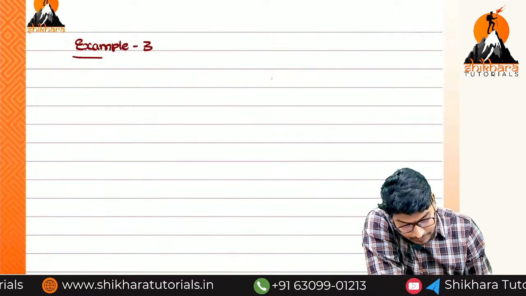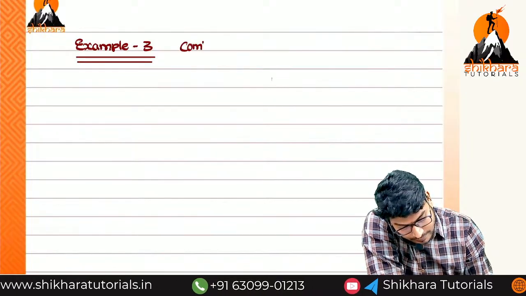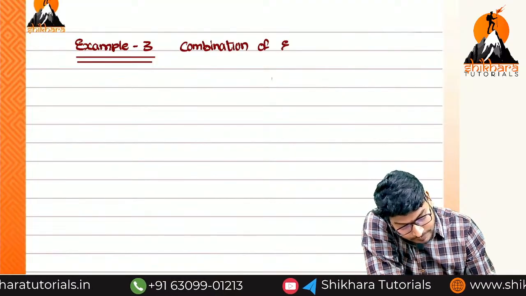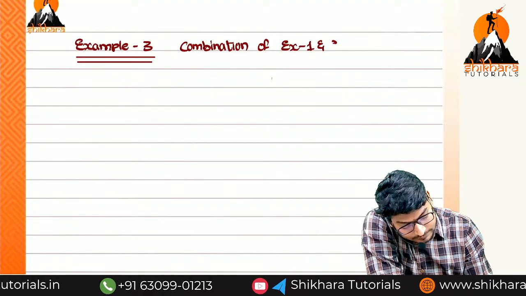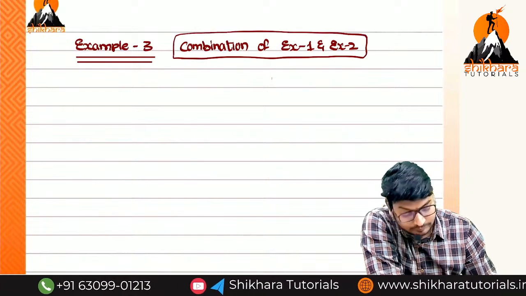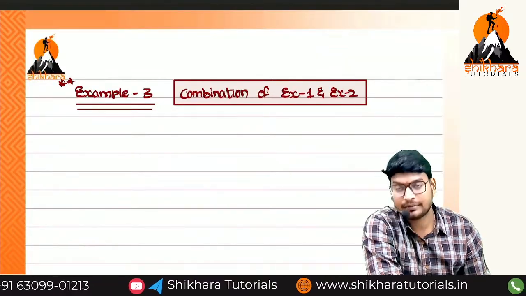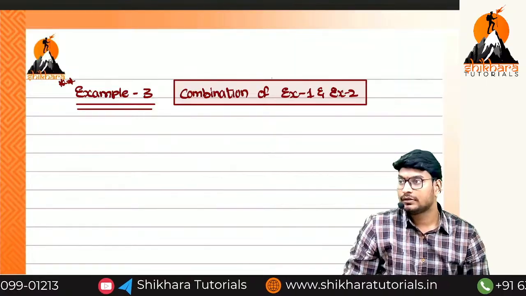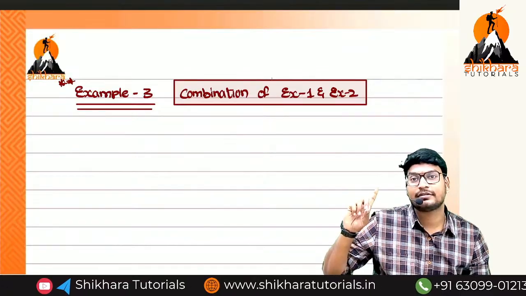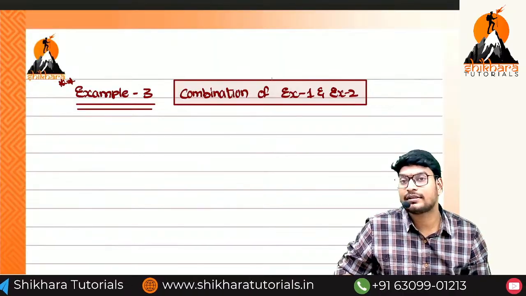I think you can do this one also. Combination of example 1 and example 2. This is the most important question you may get in the examination for 7 marks. So in this chapter, this is the important question. Okay, now first important is forfeiture and reissue. Second important is the combination of both in the case of over subscription.